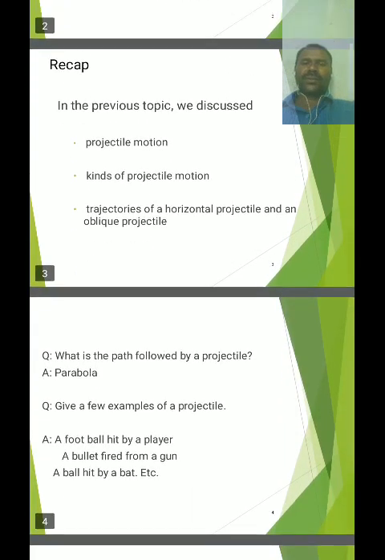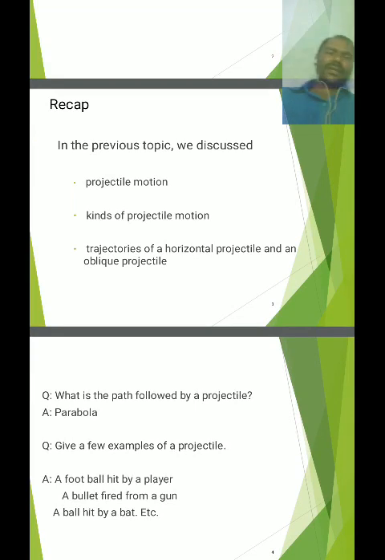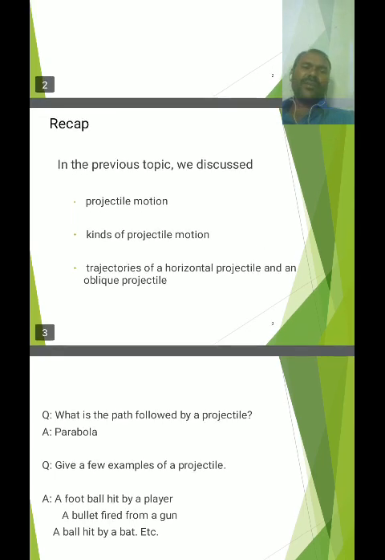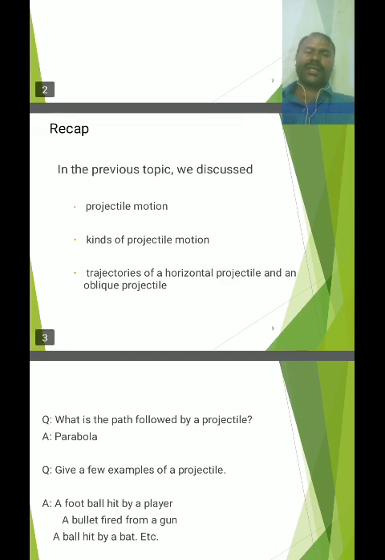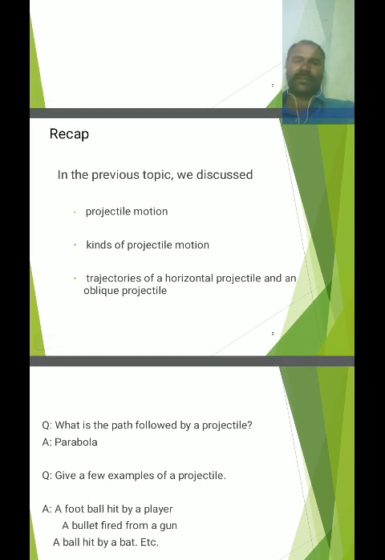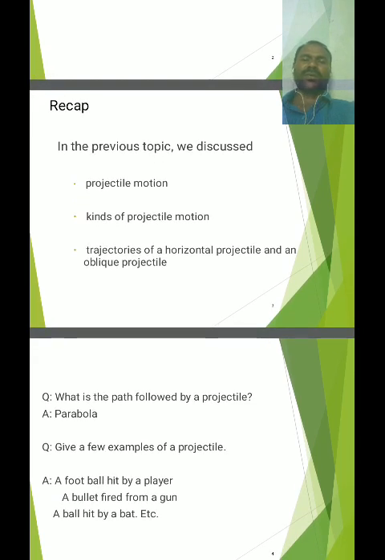The recapitulation of this period is, in the previous topics we discussed projectile motion. Consider a body projected with a certain initial velocity at an angle theta other than 90 degrees and allowed to move under gravitational force; this is called projectile motion. The path of a projectile is called a trajectory, which is a parabolic path. There are two kinds of projectile motion: horizontal projection and oblique projection.